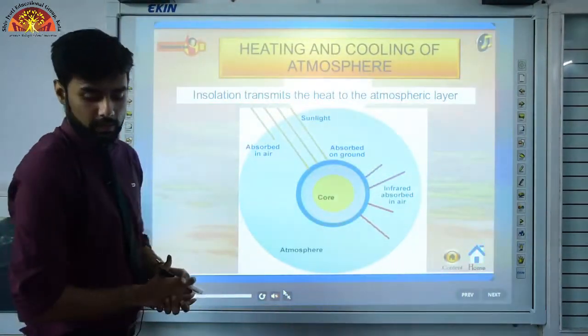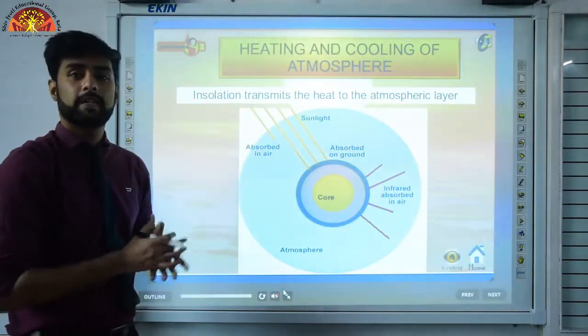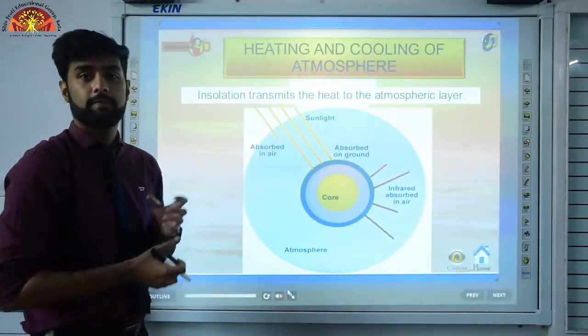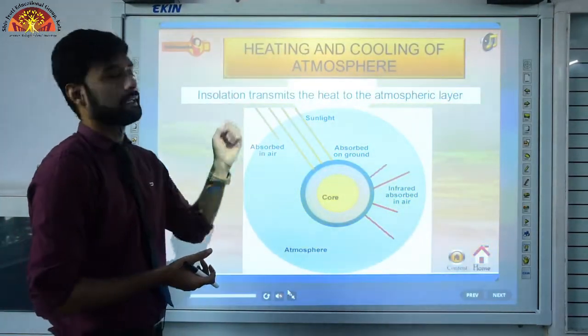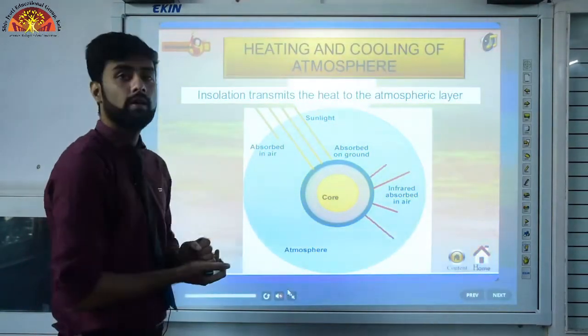So students, our next topic is heating and cooling of the atmosphere. The sunlight that we are receiving, we have seen so far that the sunlight coming to our Earth has some effect on our atmosphere, right? Either it is getting heated or cooled. Let's see in what way our atmosphere takes in that sunlight.